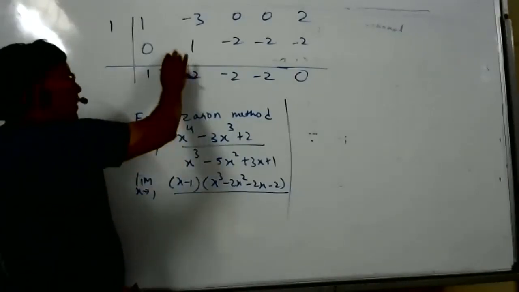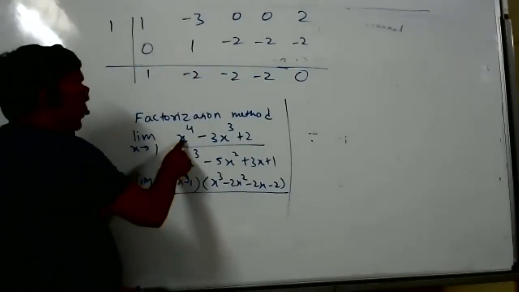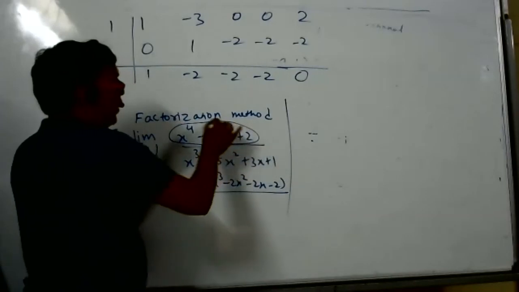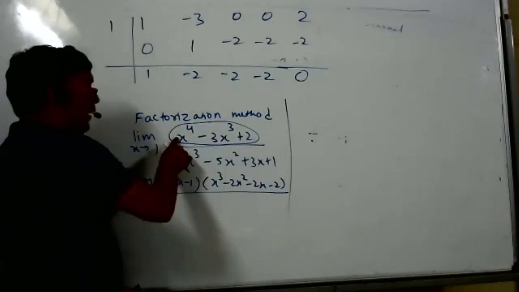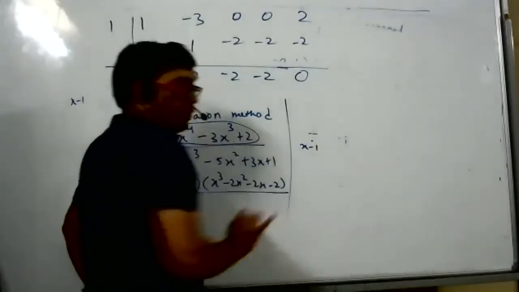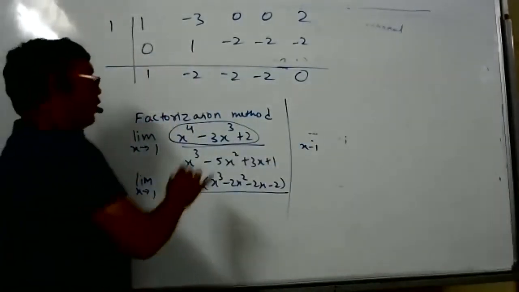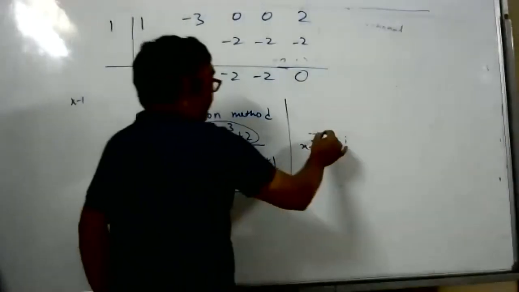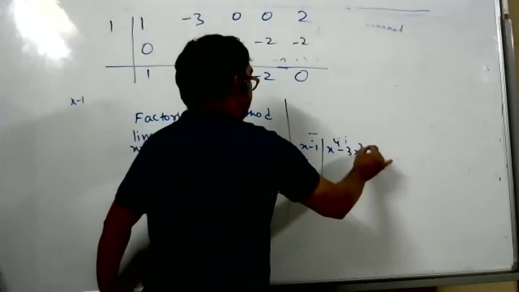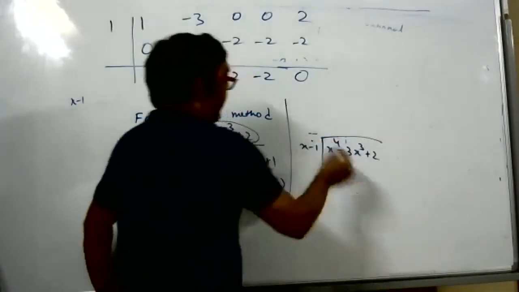Synthetic division is okay, but I'm saying that when you put 1 in the numerator, is this polynomial going to become 0? Yes, sir, it's going to become 0. So if you put 1, it is going to become 0. So what is the factor of this polynomial? x minus 1. Okay. So what you do, you divide this polynomial by x minus 1. You have done this in 9th or 10th. Divide. So now divide means what will come?